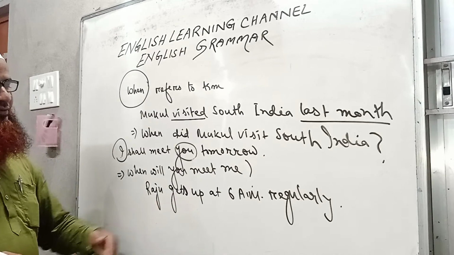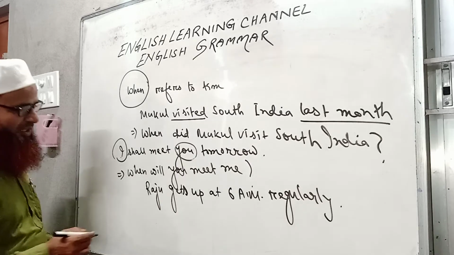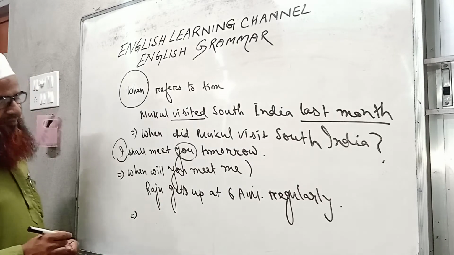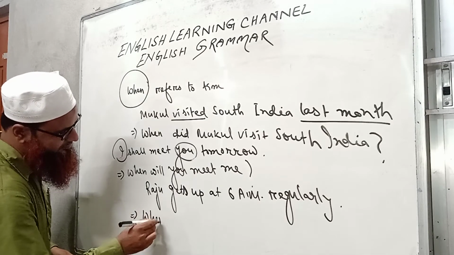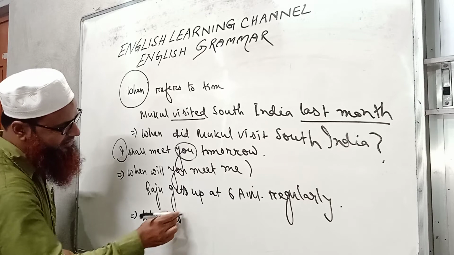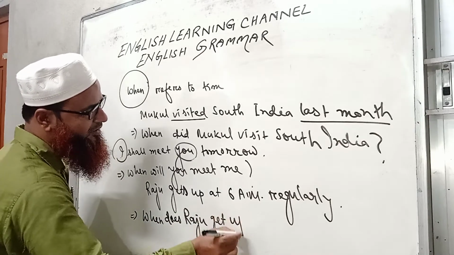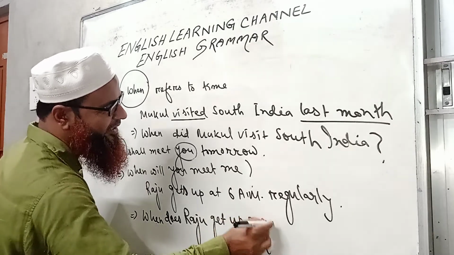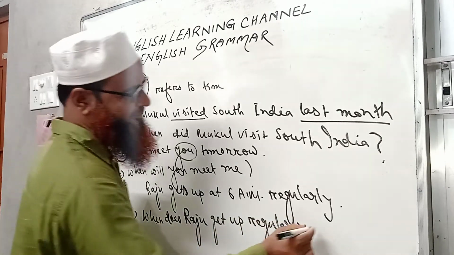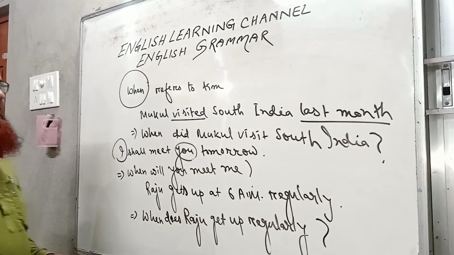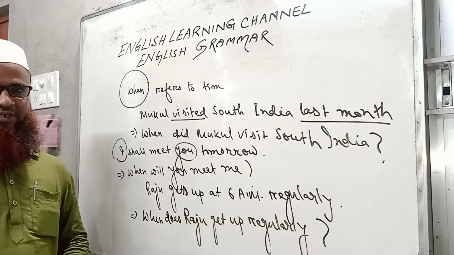When does Raju get up regularly? It will be Raju gets up at 6 a.m. regularly. When does Raju get up regularly? It will be Raju gets up regularly at 6 a.m. or Raju gets up at 6 a.m. regularly. When does Raju get up regularly?